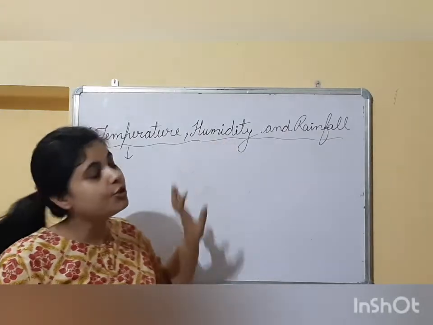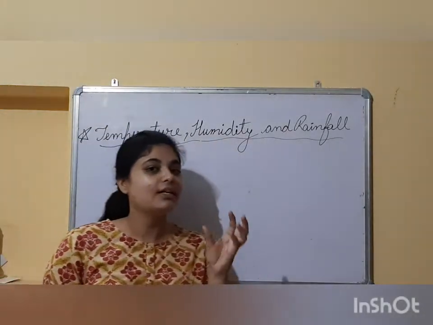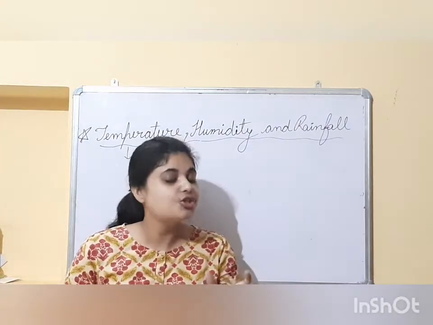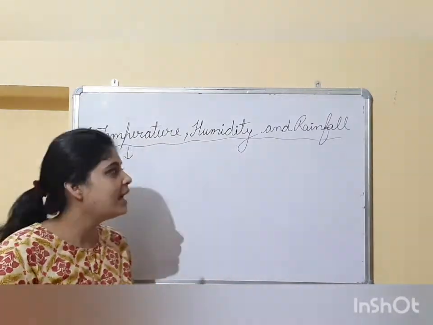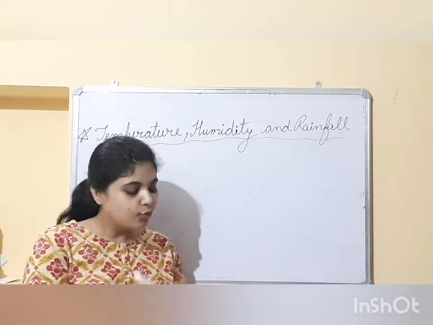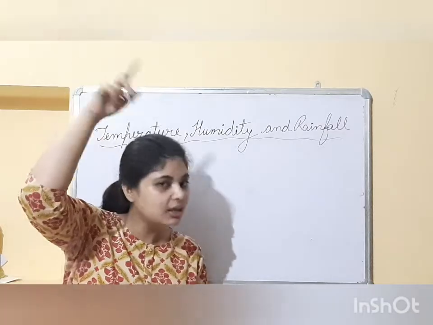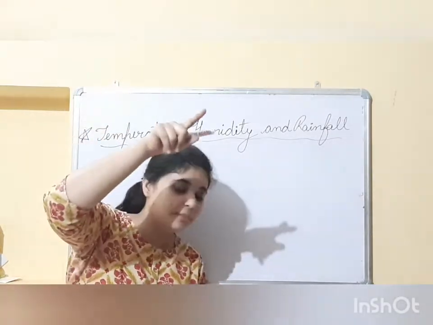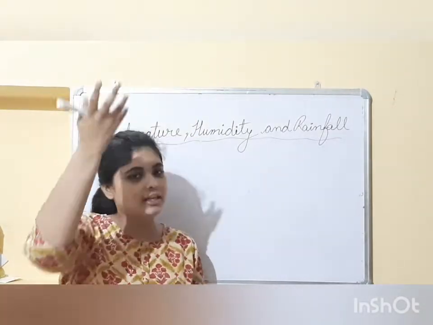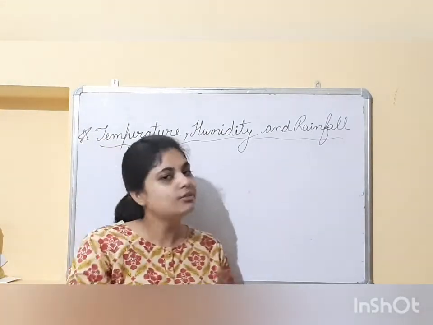Okay. So next is humidity. As I told you, humidity means the amount of water vapor present in the air, moisture present in the air. You must have learned about the water cycle in science, that when the water evaporates from the sea level, then what happens? It forms clouds. And when clouds precipitate, in the form of rainfall or snow, then it will make that particular place cool.